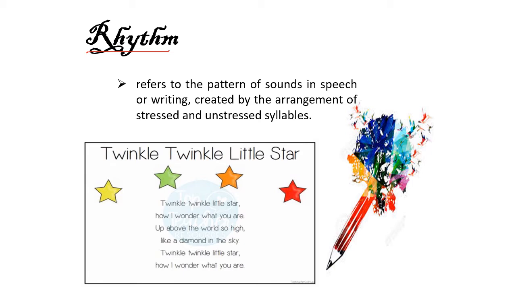We also have rhythm. Rhythm refers to the pattern of sounds in speech or writing created by the arrangement of stressed and unstressed syllables. Let's use again the example Twinkle twinkle little star. For the stressed syllables, we have twin and star. Twinkle, twinkle, little star. As you can see, there is a pattern of sounds, and that kind of pattern is the rhythm.